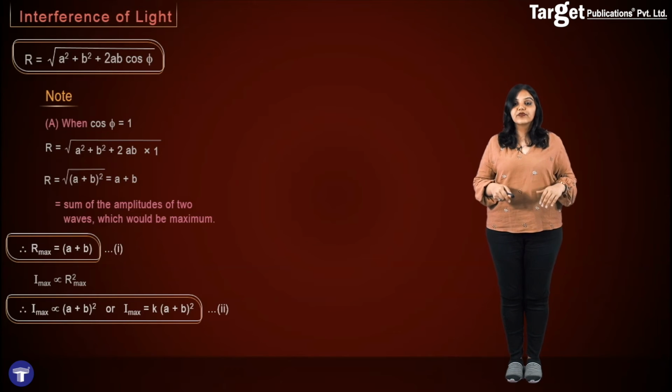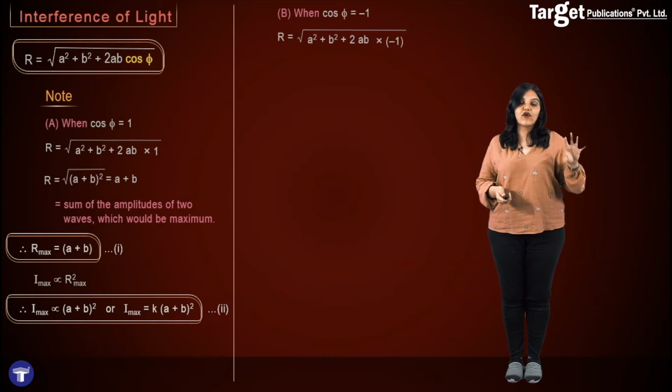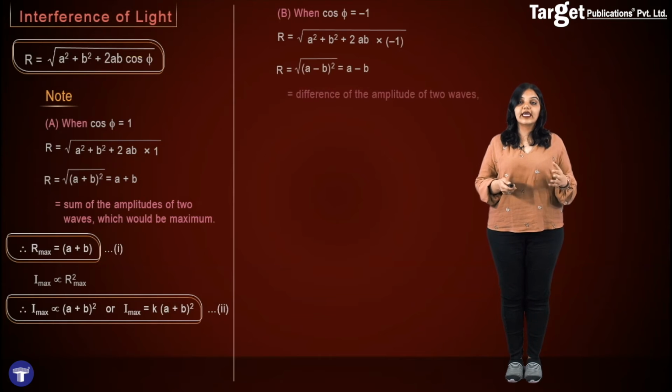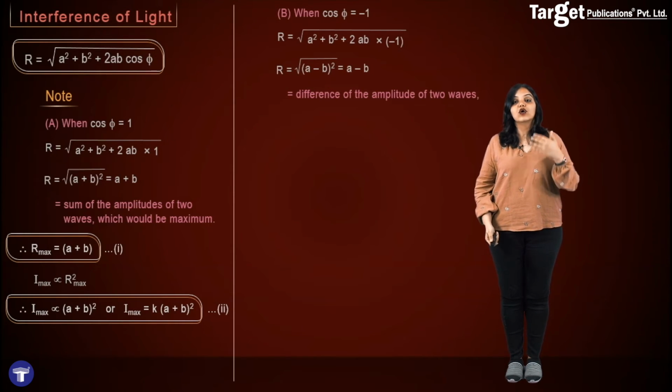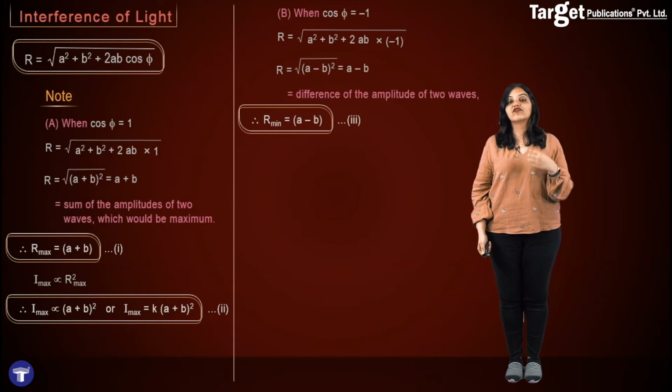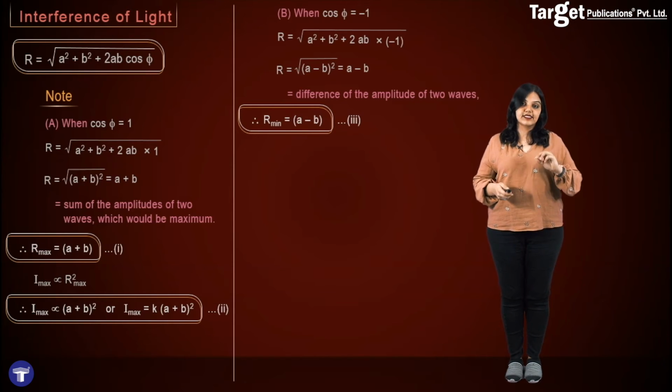And if I remove the proportionality sign, I get that I max is equal to K into A plus B the whole square. Now similarly, I can do that for the minimum case, that is when cos phi is equal to minus 1, which is the minimum value of the cos function. I'll see that the resultant amplitude R becomes R is equal to A minus B. And this is nothing but the difference of the amplitudes of the two waves, which gives me the minimum value of the resultant wave. And thus the minimum value of the resultant wave takes place when cos phi is minus 1, and this value is given by A minus B.